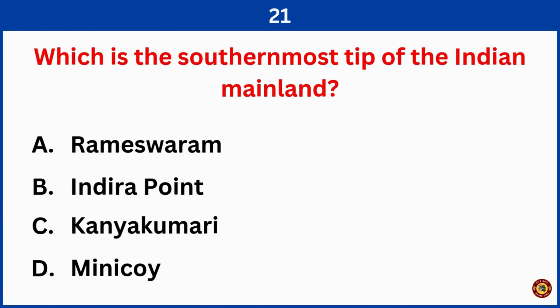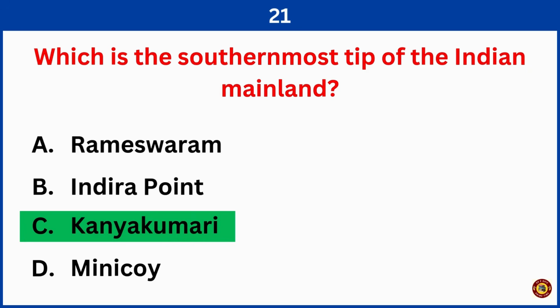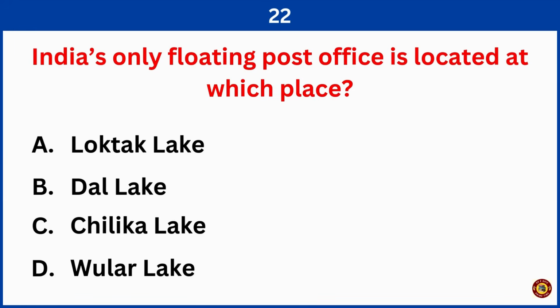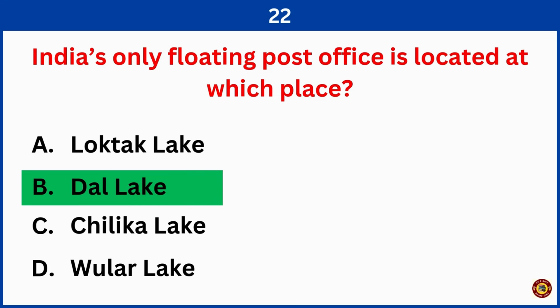Which is the southernmost tip of the Indian mainland? Right answer is option C, Kanyakumari. India's only floating post office is located at which place? Right answer is option B, Dal Lake.